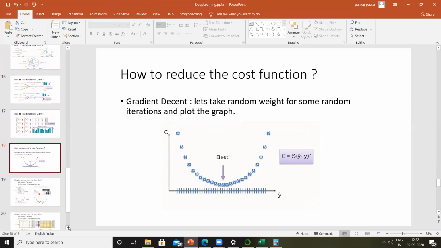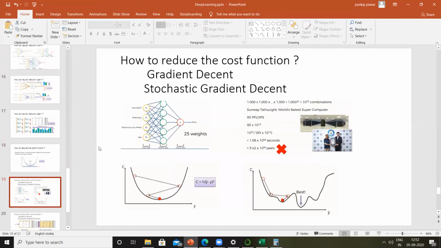Let's say I try all possibilities, and let's say we use a supercomputer to do that, trying all combinations. For example, we have a supercomputer called Sunway TaihuLight, which was the fastest computer, I think in 2016 or 17. Now there's some other computer, actually a Chinese supercomputer, which is much faster. So let's say we use this, and the speed of this computer is 93 petaflops.